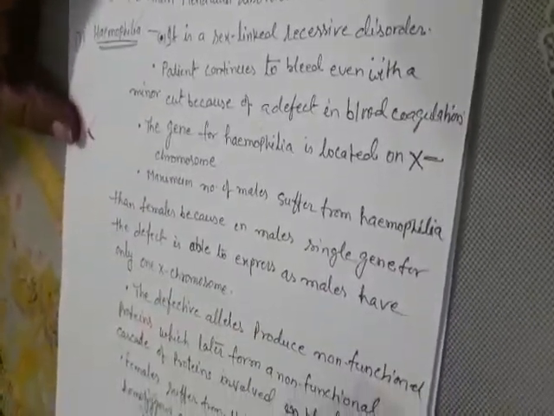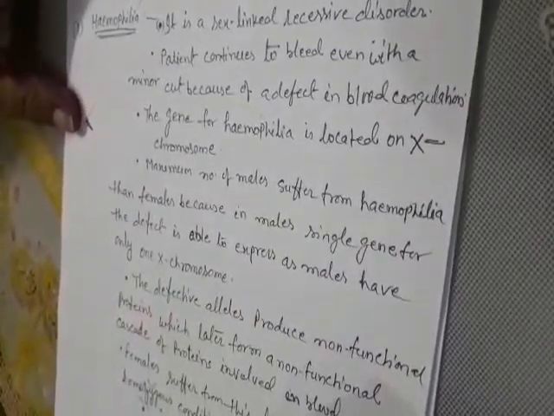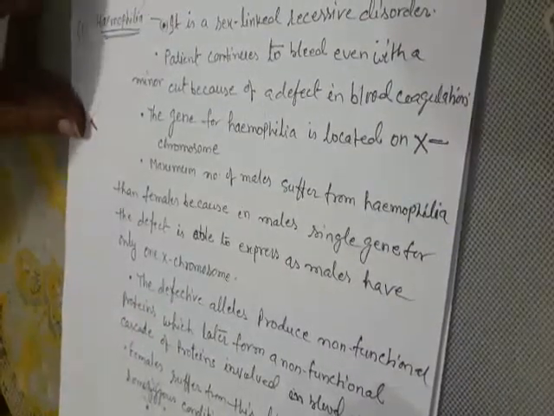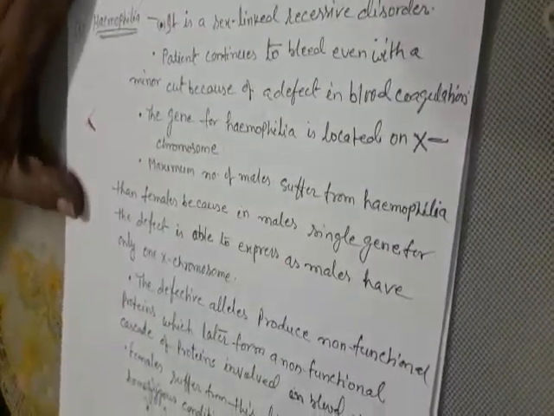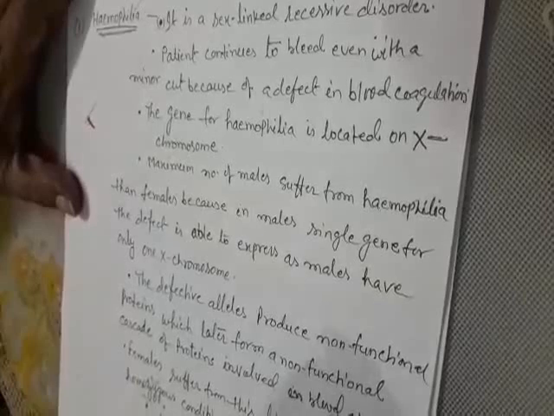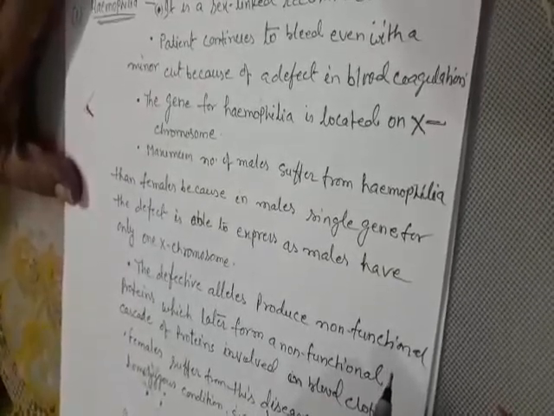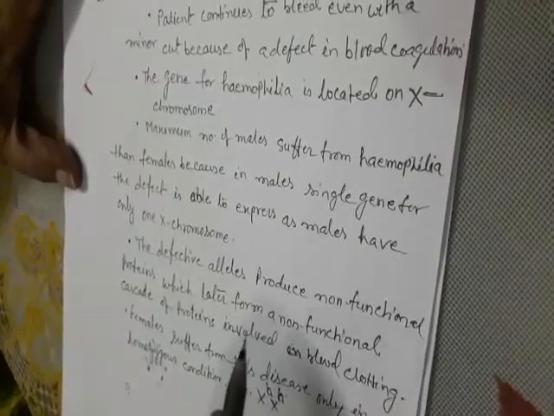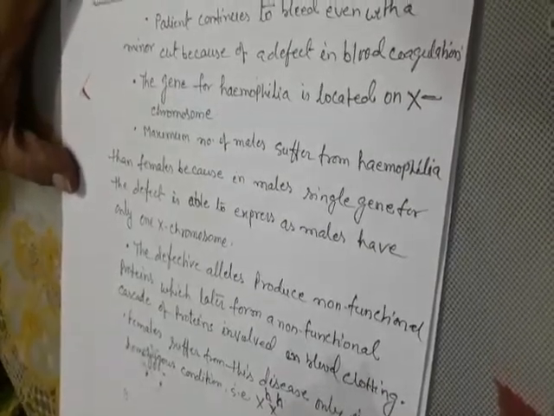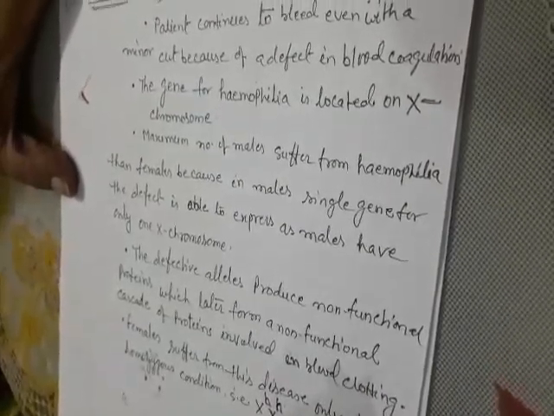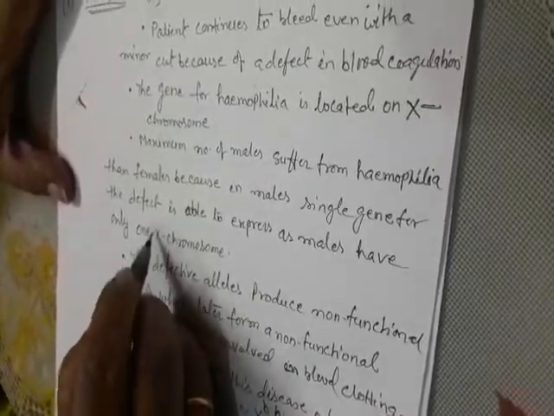A greater number of males suffer from hemophilia than females because in males a single gene for the defect is able to express, as males have only one X chromosome.